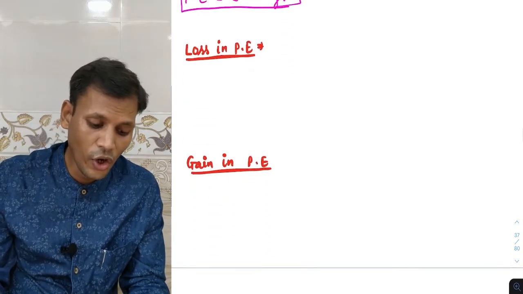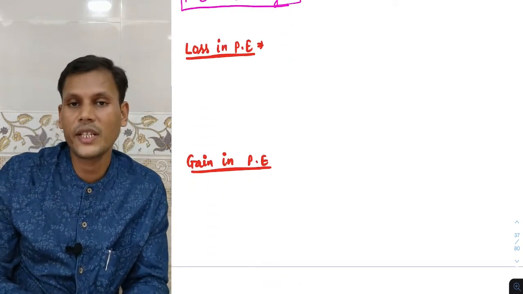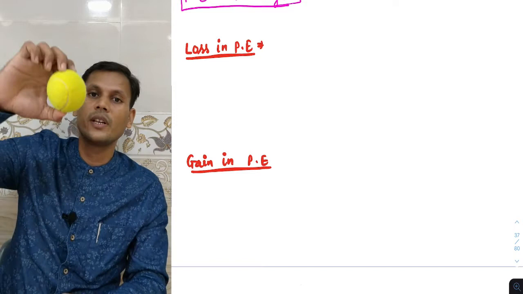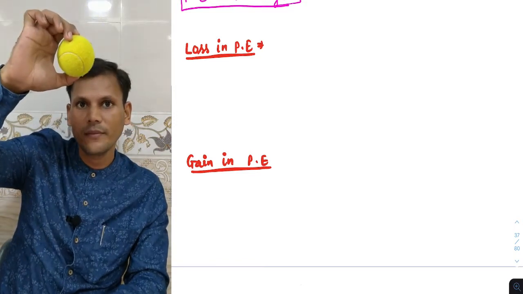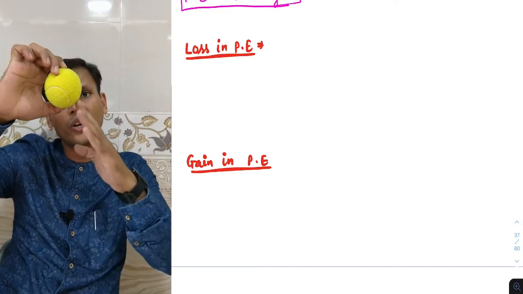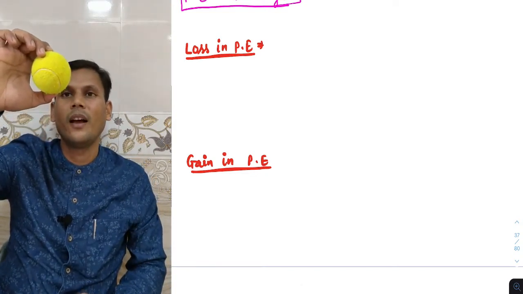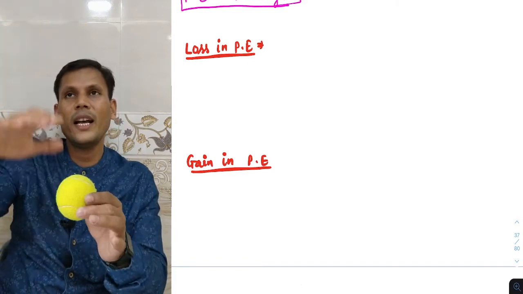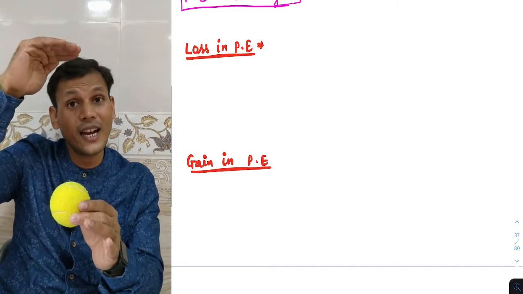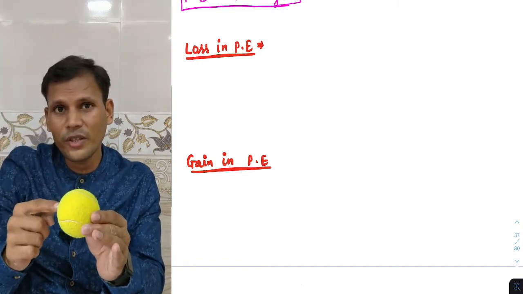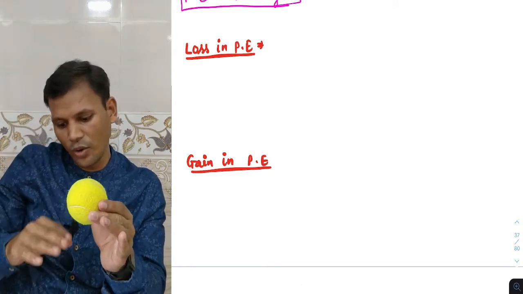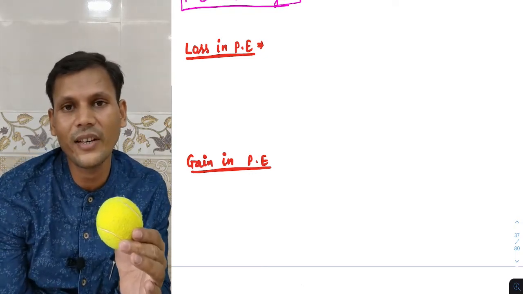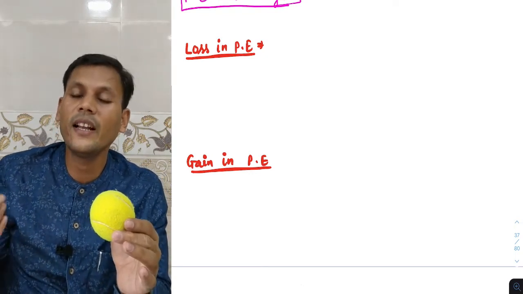Now the next term is loss in potential energy. Loss in potential energy, that again we can understand by the example. Suppose initially the ball is at this position, its height from the ground is h2, and as I leave it from here, suppose it comes over here. Initially it was at this position and it comes to this position. So initially height was h2, now height is h1. So definitely there is a loss of potential energy.